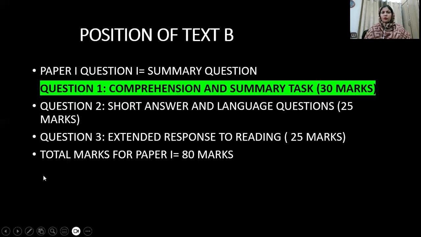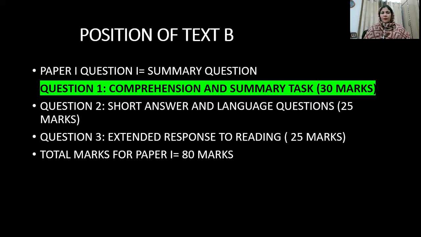I am here in front of you to revise this question of summary writing for the syllabus of English language, first language 0500 IGCSE. This question is named as text B and it is taken from comprehension paper P1. Let's look further into the detail of the position of this question, where this question will be taken from, what the other questions along with that will be, and why you need to give more attention to this question.